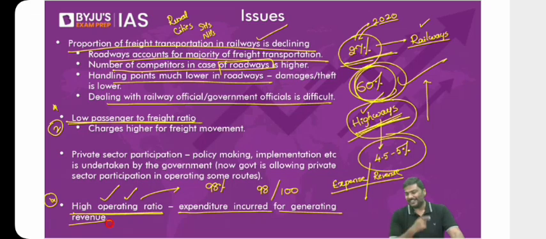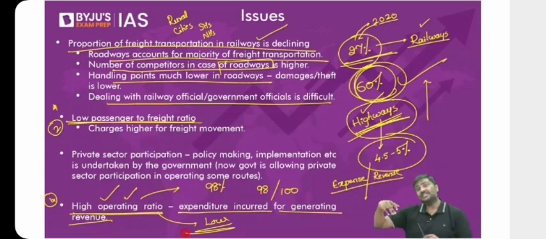Let me see how you people think. What is preferable? A high operating ratio or a low operating ratio? You should prefer a very, very low operating ratio. But please read the newspapers, you will realize that the operating ratio for railways is very, very high. Until a couple of years ago, it was somewhere around 98%, 99%. Now it has gone beyond 100%, which means we are spending more than what we are earning.